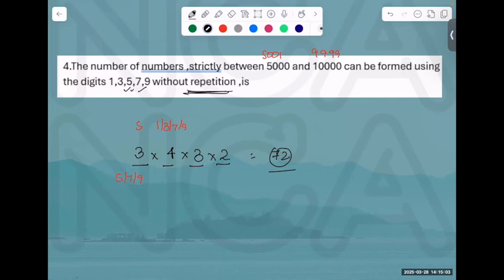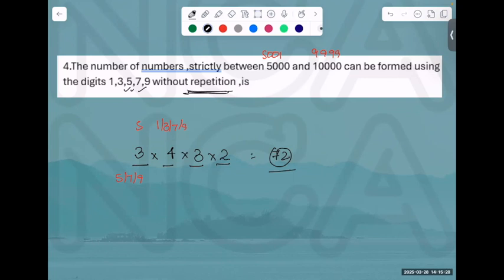1 or 3 cannot happen. Either 5, 7 or 9. In a 4-digit number, the first digit that I have, not in the thousands, I can only choose either 5 or 7 or 9. So how can I fill the first digit? 3 ways. 5, 7 या 9. Is it clear? मैंने 5 को choose किया उसके बाद 2 times 3, 3 threes are 9, 9 fours are 36.